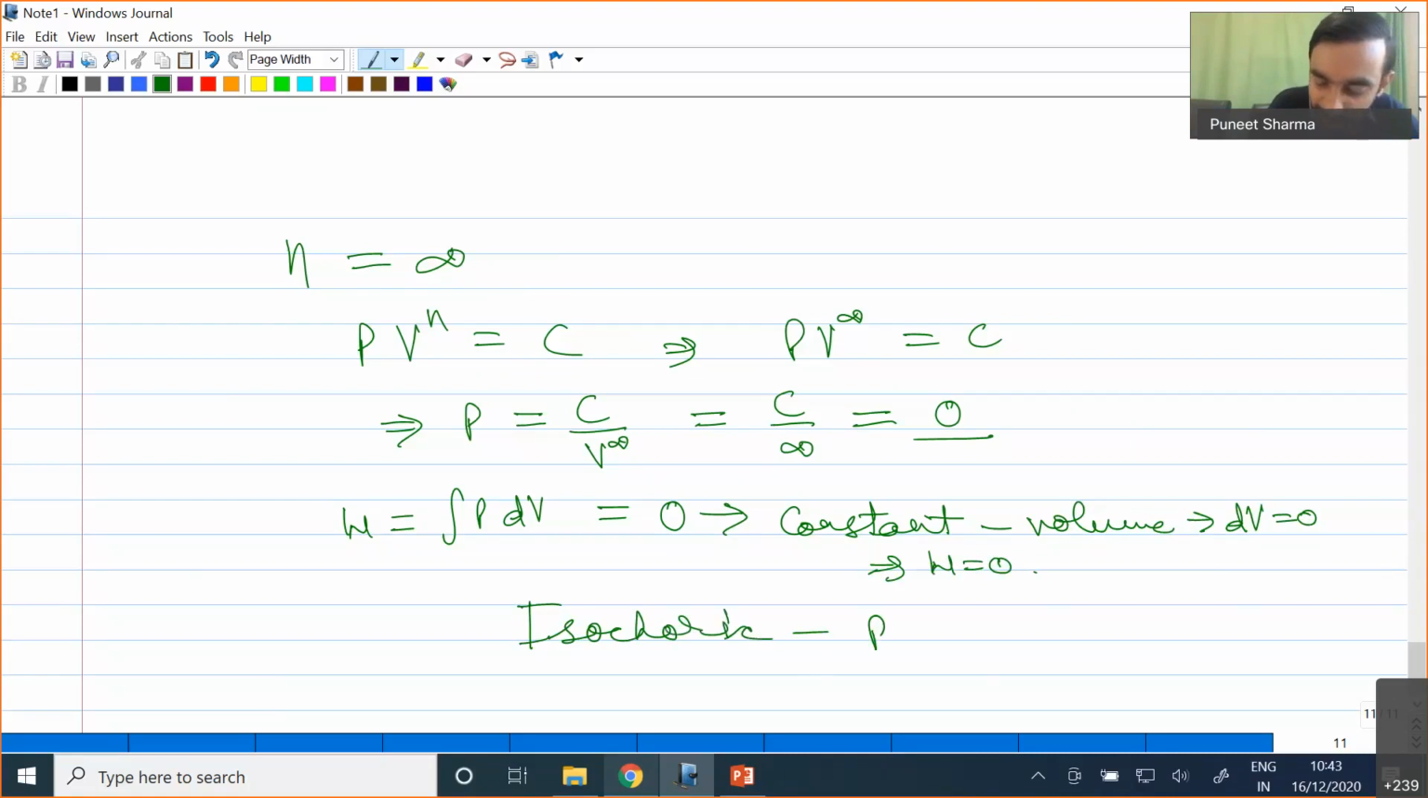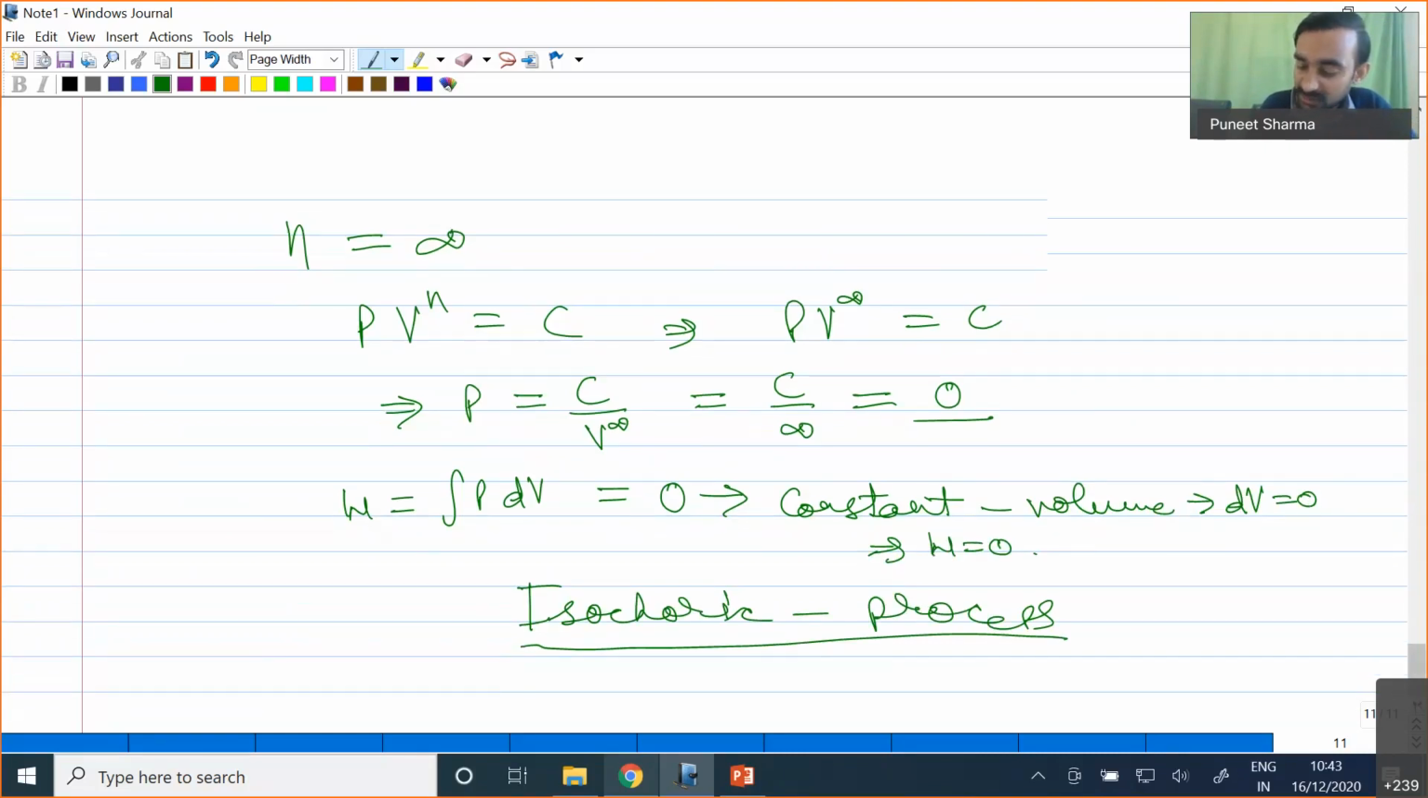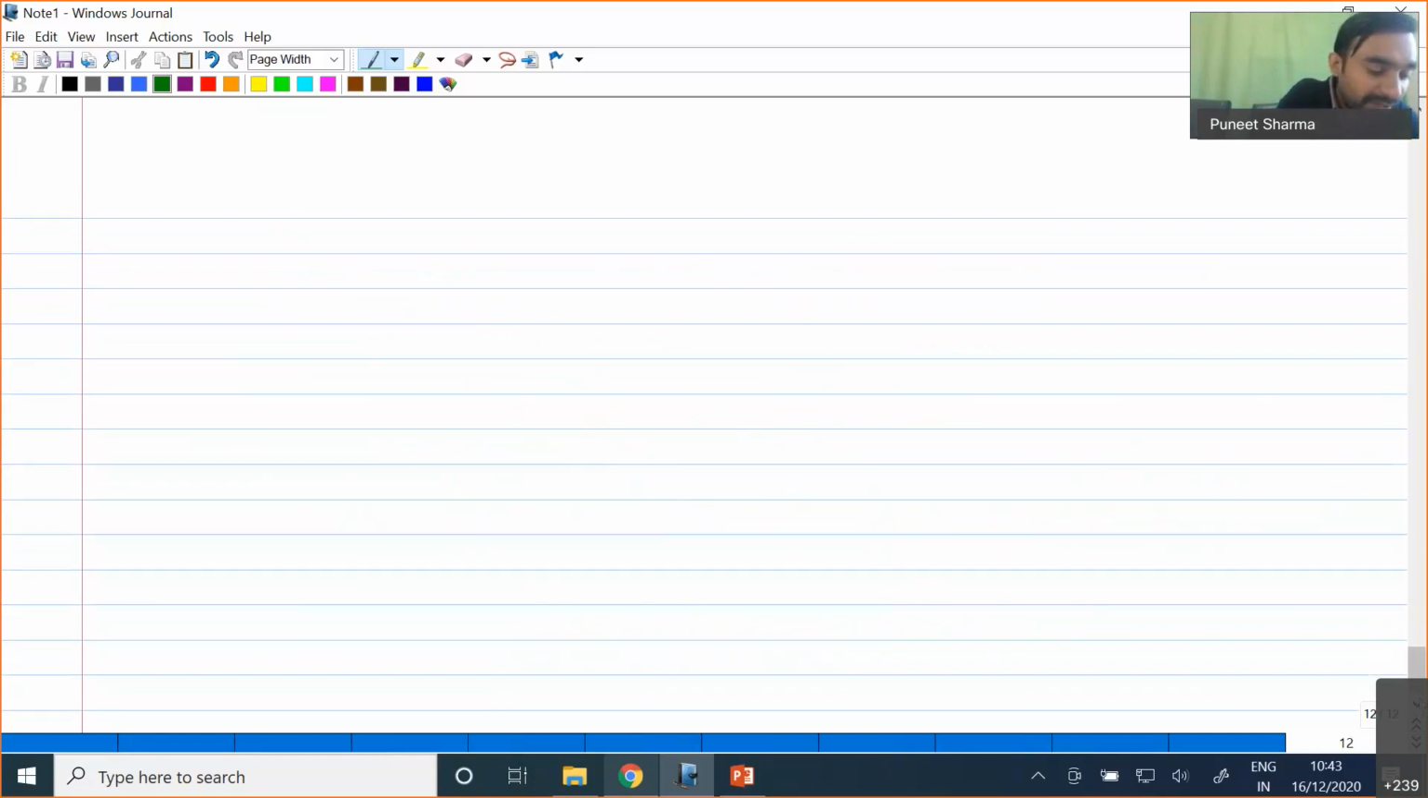Okay, so we call the process with n equal to infinity as our isochoric process. So now let me show this process on the PV diagram. Let me show first all the different processes that I have plotted on the PV diagram.